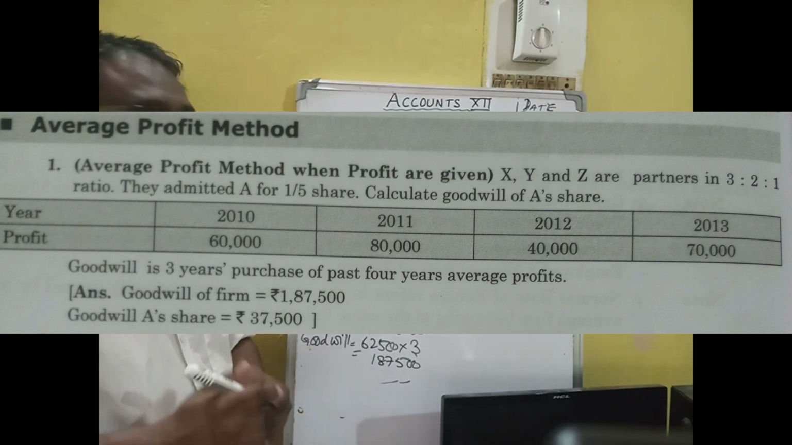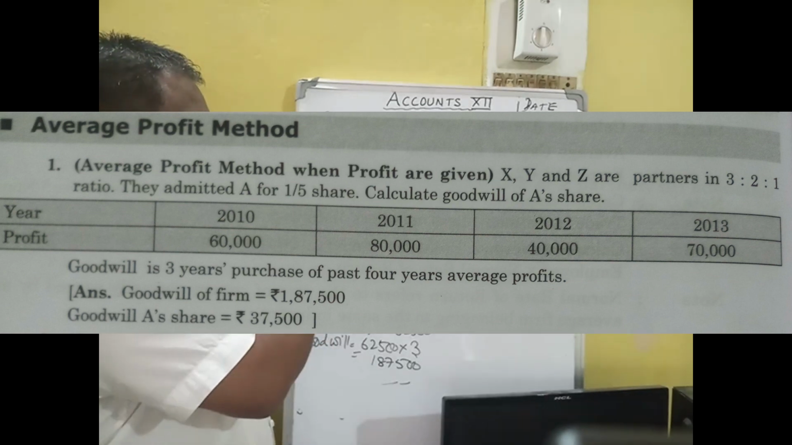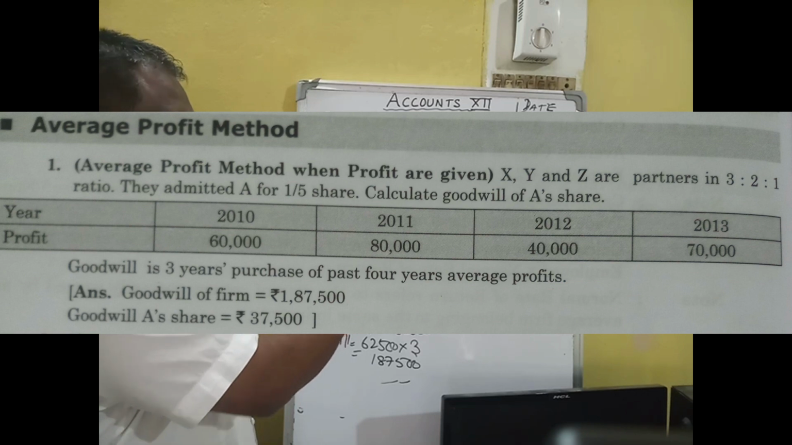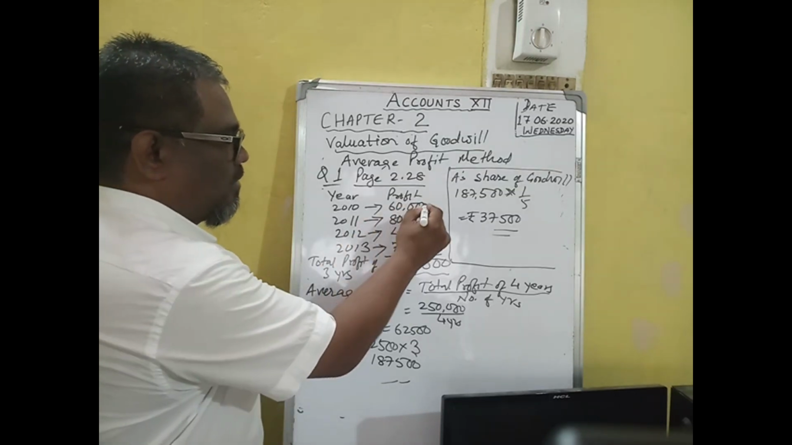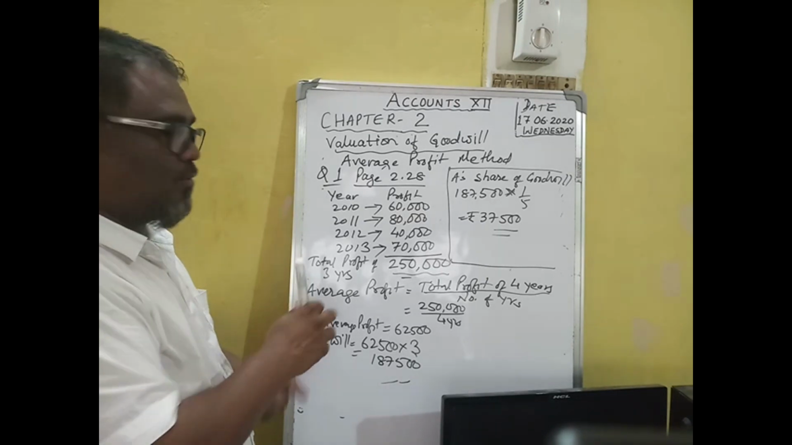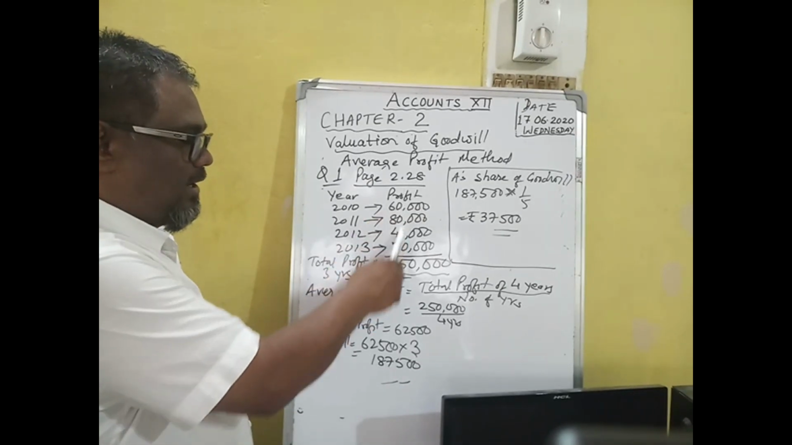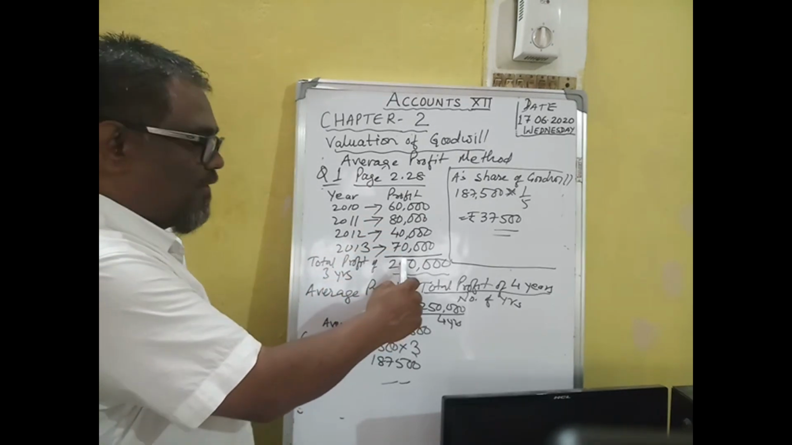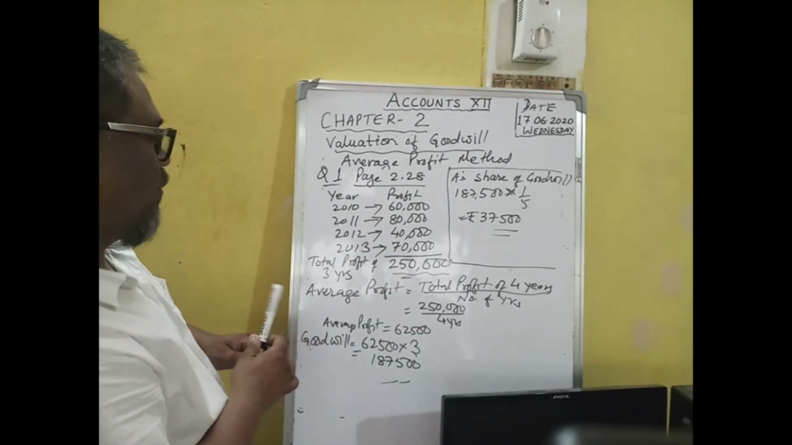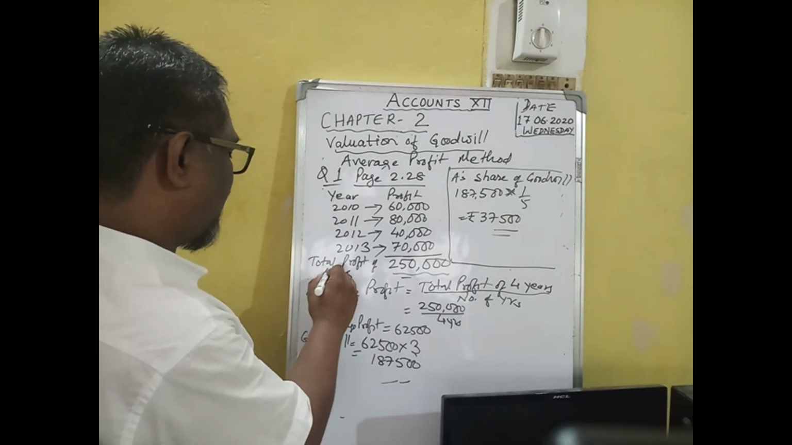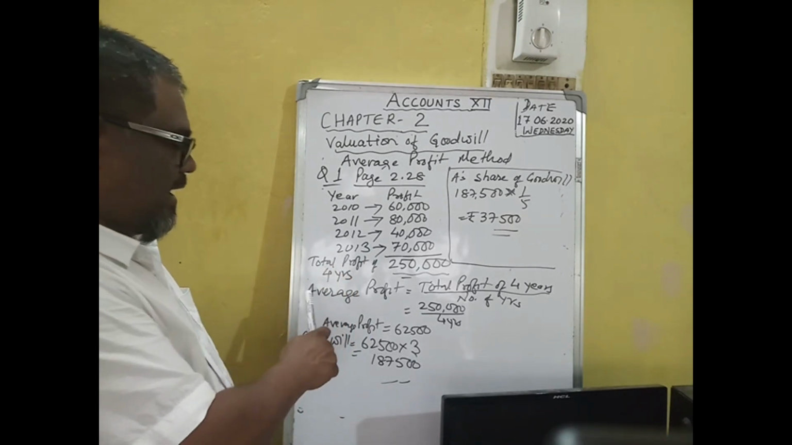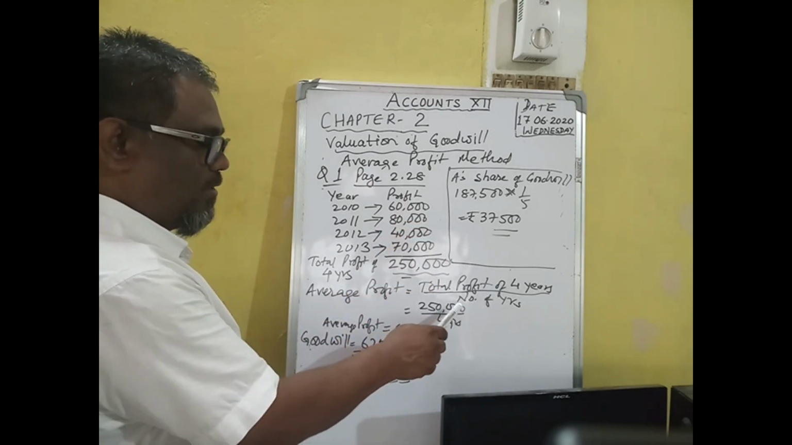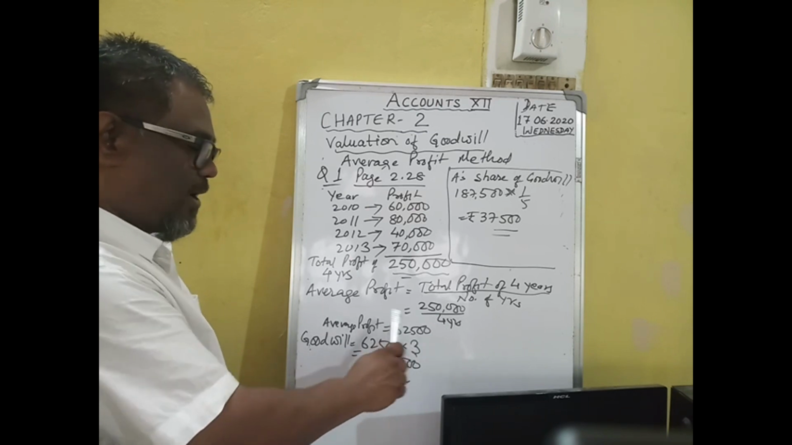So first of all, what you have to do is add all the profit of the given past years. 2010: 60,000, 2011: 80,000, 2012: 40,000, 2013: 70,000. Adding the profit of the past 4 years, the total profit of 4 years is 2,50,000. Average profit is the total profit divided by the number of years, 4. So 2,50,000 divided by 4 is 62,500, the average profit.